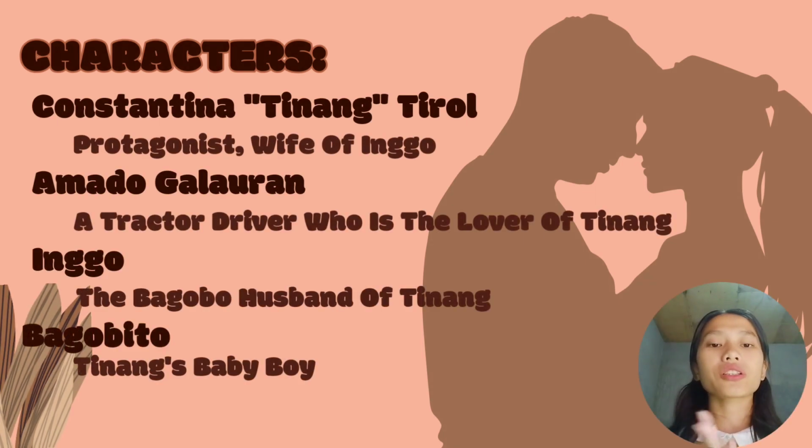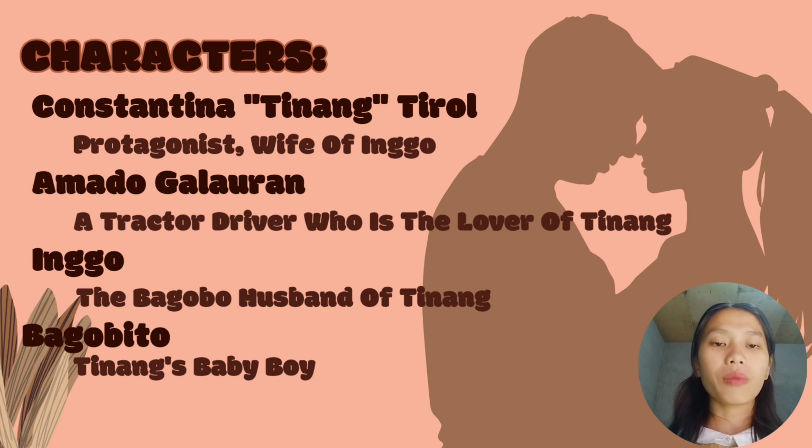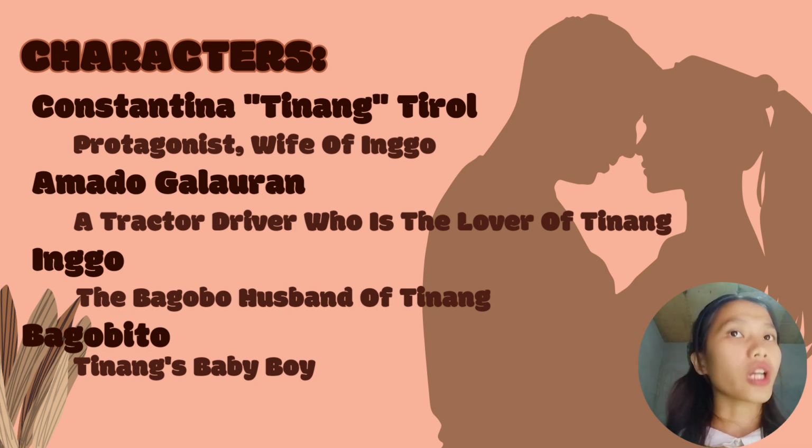Now, who are the characters for today's lesson? First, we have the main protagonist, Constantina or Tinang Terol. She is the protagonist and the wife of Ingo. Now we have Amado Gauloran, a tractor driver who is the lover of Tinang. Then we also have Ingo. Ingo is the bagubo, husband of Tinang.